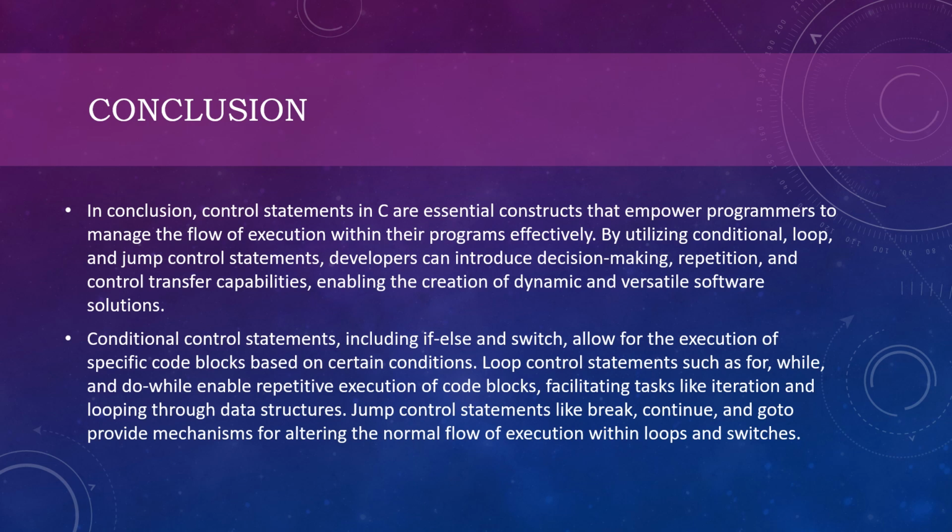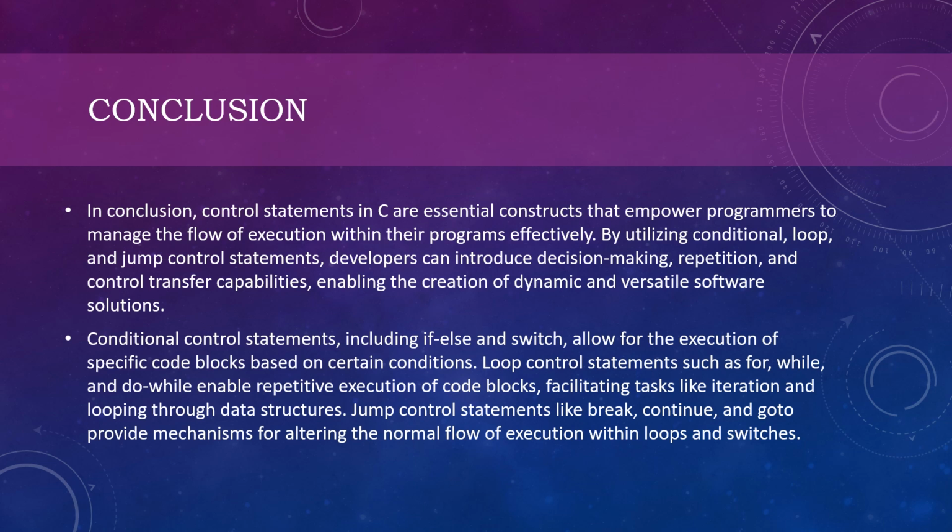Next, we are moving to the conclusion. In conclusion, control statements in C are essential constructs that empower programmers to manage the flow of execution within their programs effectively. By utilizing conditional, loop, and jump control statements, developers can introduce decision-making, repetition, and control transfer capabilities, enabling the creation of dynamic and versatile software solutions.